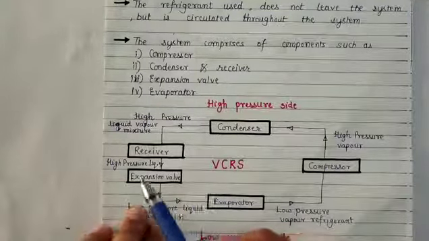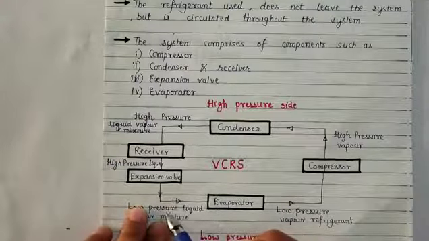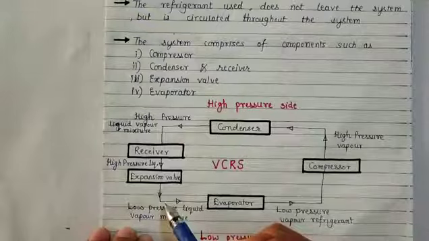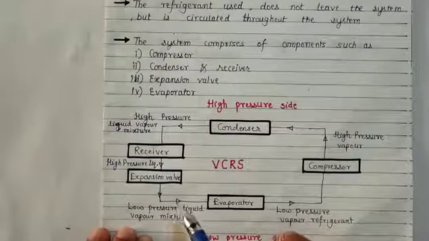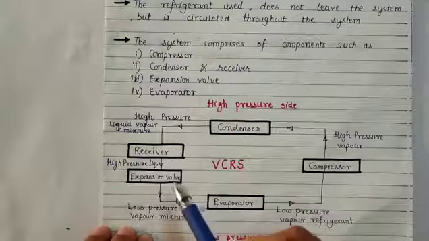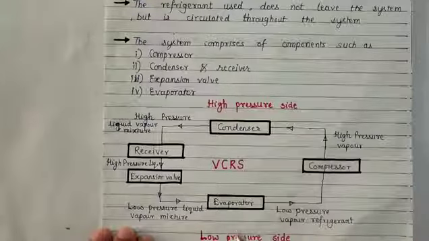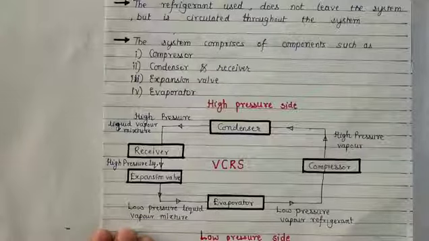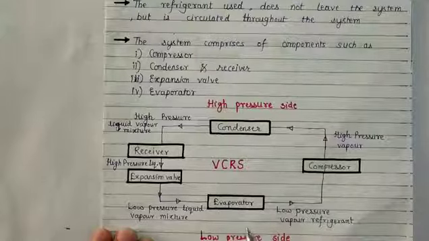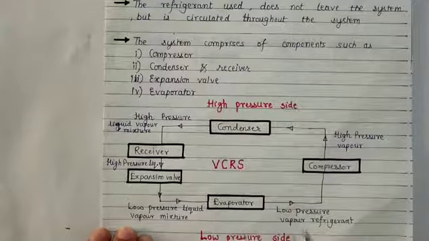Now the expansion valve is basically like a throttling valve where pressure reduction is going to take place, and also a reduction in temperature. So high pressure liquid is going to be converted to low pressure liquid vapor mixture after passing through the expansion valve, that is after the expansion process. This low pressure liquid vapor mixture then enters into the evaporator, where the evaporation process occurs and it gets converted to low pressure vapor refrigerant.